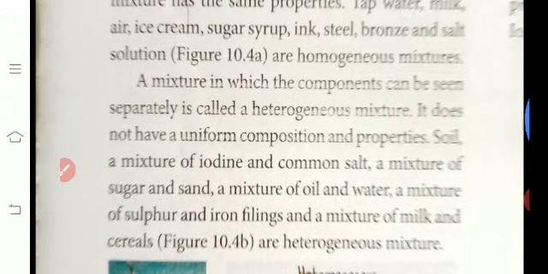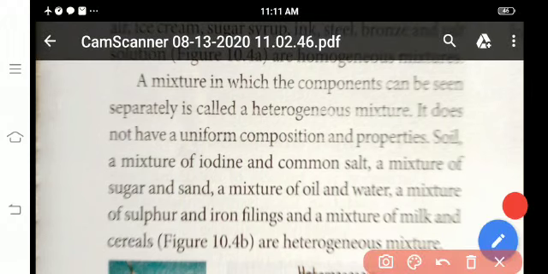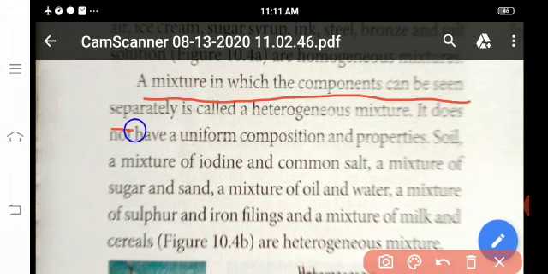Next, a mixture in which components can be seen separately is called a heterogeneous mixture. What is meant by a homogeneous mixture?